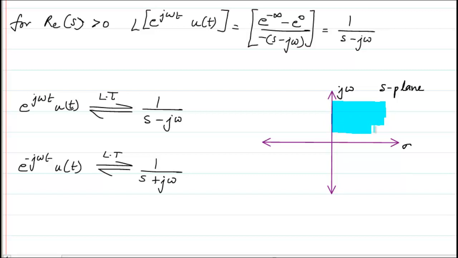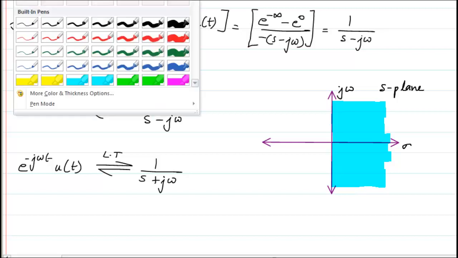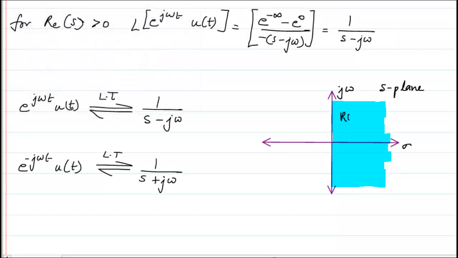So in all the cases, I will have to shade the right hand side. I will write here the ROC for both cases. The ROC will be the real portion of s should be greater than 0.